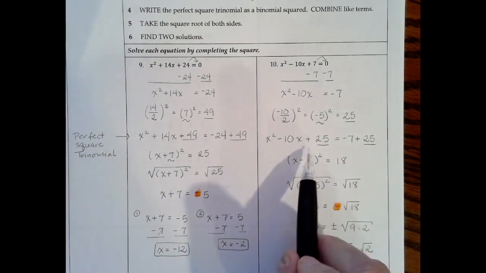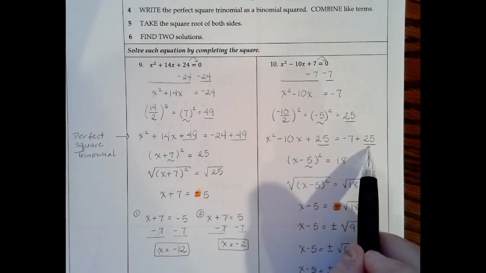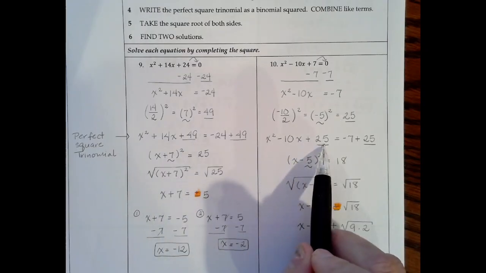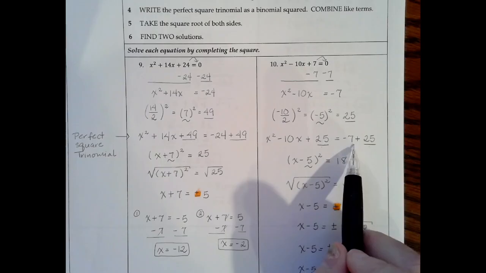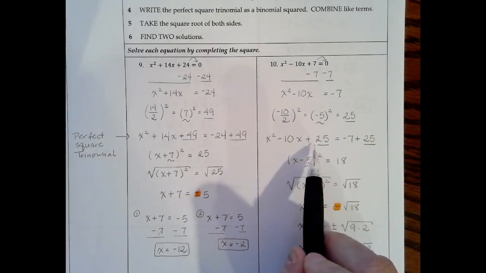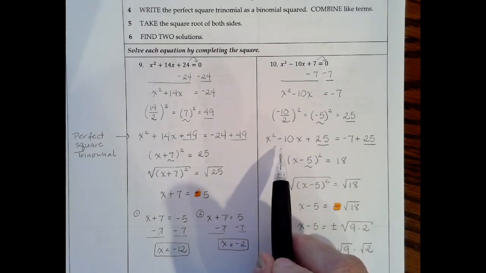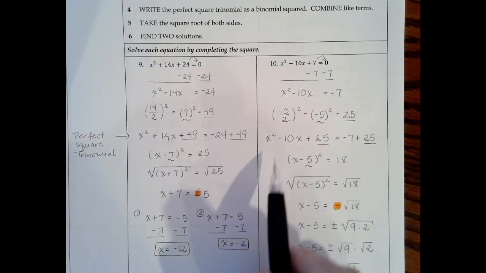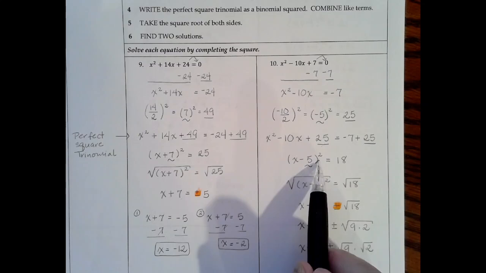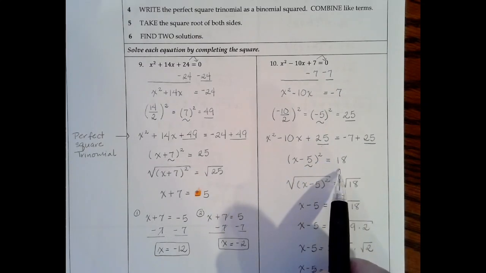So we're going to add 25 to the left side of the equal sign and also to the right side of the equal sign. So we'll end up with x squared minus 10x plus 25, a perfect square trinomial, and on the right side, negative 7 plus 25. Now, looking for two numbers with the same sign that multiply to get 25, and when we add them together, we have to get a negative 10, so they both need to be negative. That'll be x minus 5 times x minus 5, or simply x minus 5 squared. And then negative 7 plus 25 is 18.